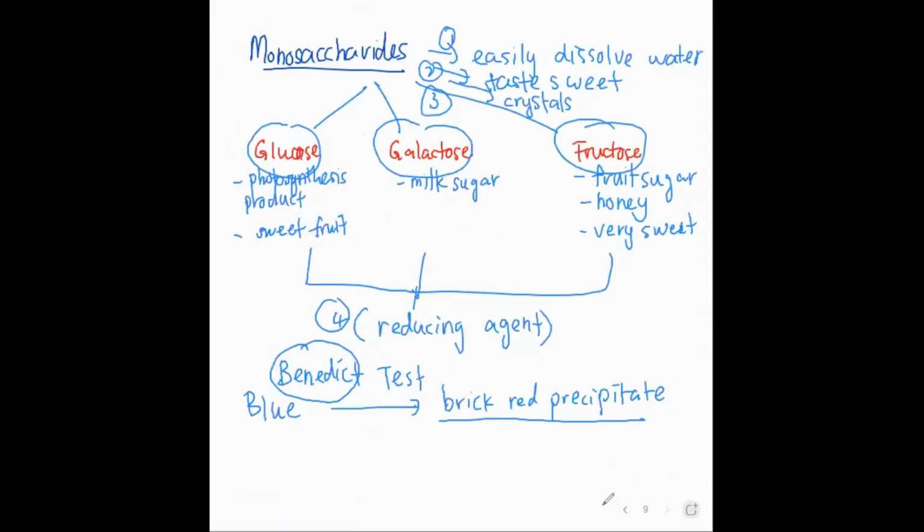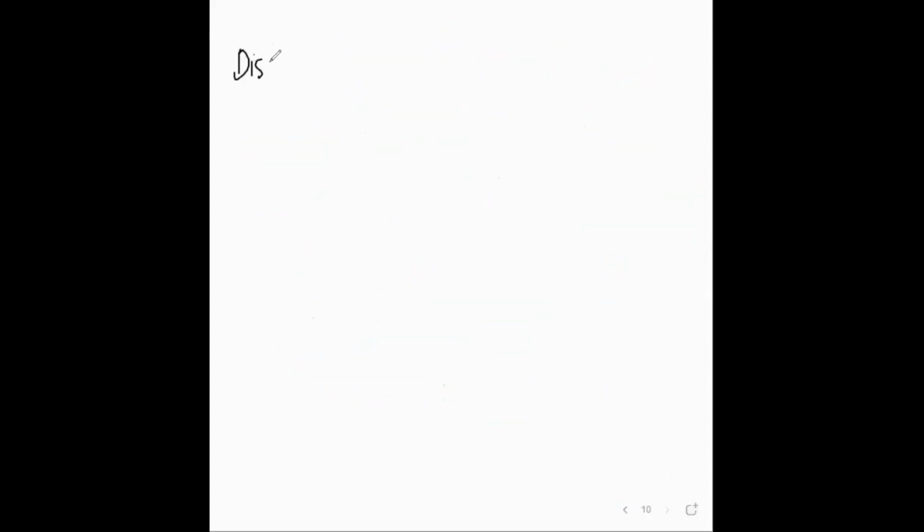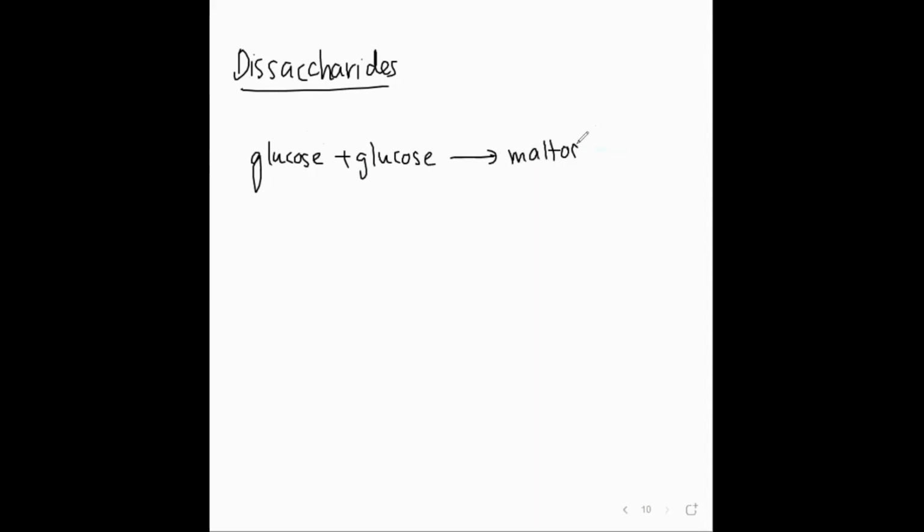Okay. So let's look at disaccharide, boys and girls. Disaccharides, like what I said, two simple sugar units joined together. Two glucose joined together will form one maltose. Then glucose with fructose.